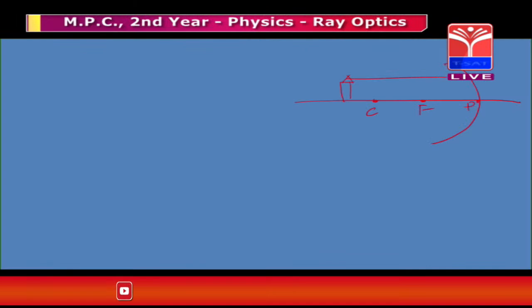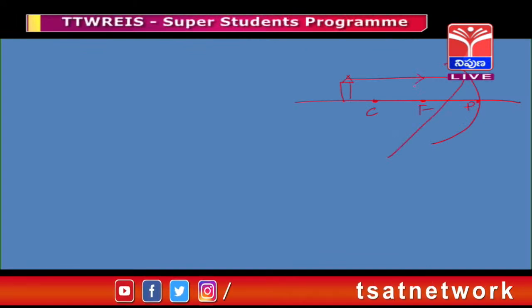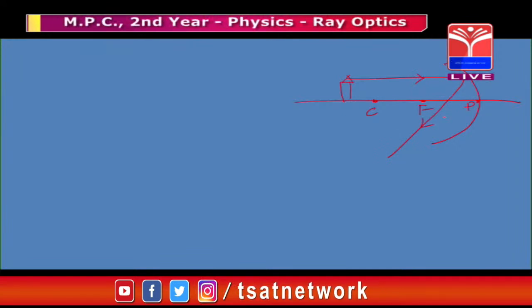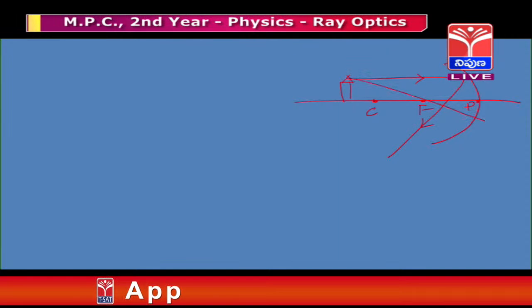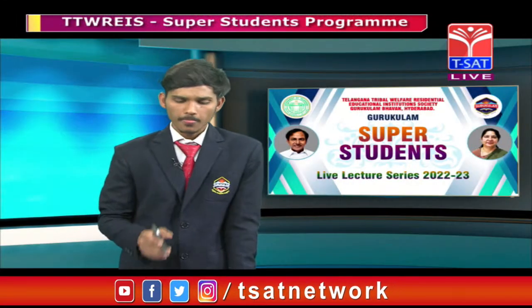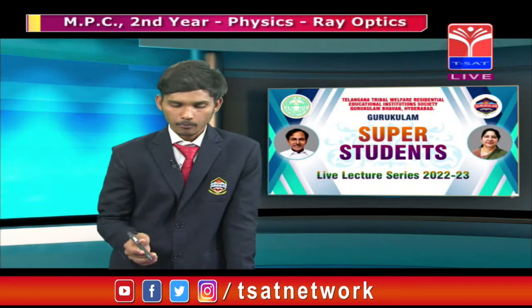where will the image be formed? We have to see here: when a light ray is incident on the concave mirror, it will be reflected back to the same medium. Another ray is incident on the mirror and it will also be reflected back. You have to observe here that the two rays meet between the focus and pole. So the image will be formed between focus and pole.